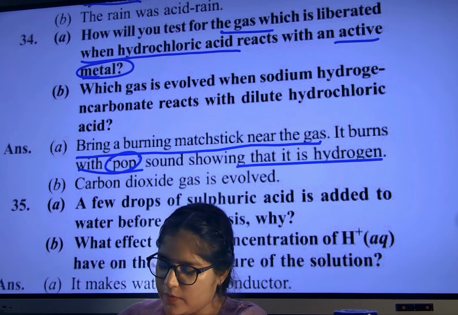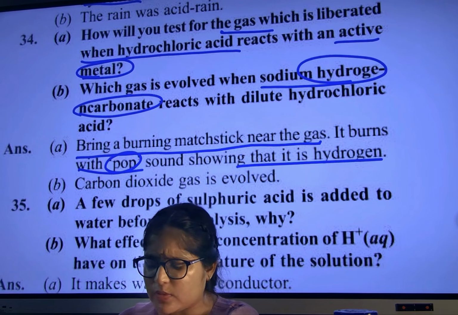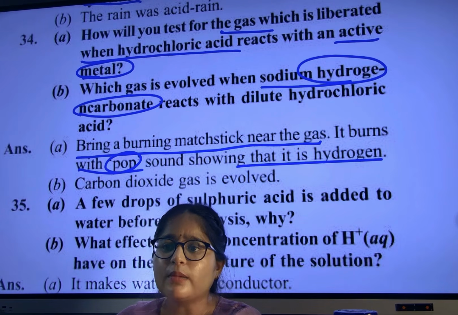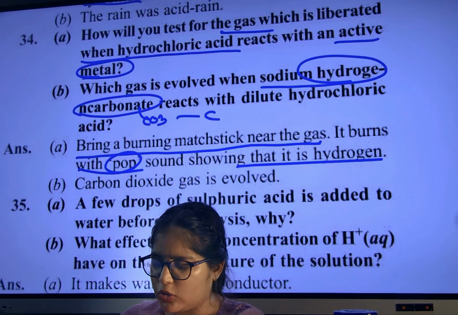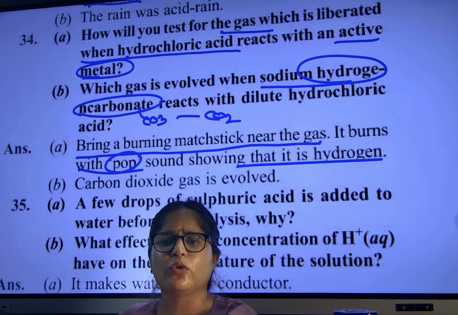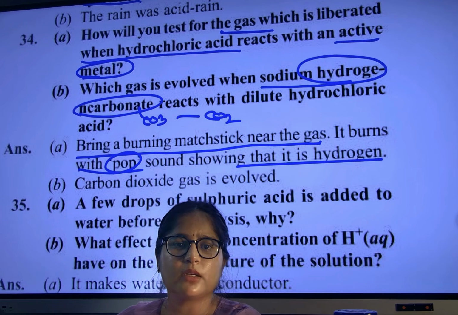Next question. Which gas is evolved with sodium carbonate? Carbonate means which gas? Carbon dioxide. Carbonate means CO3, so CO2. And how will you identify it is CO2? Brisk effervescence. These words you have to write down in your answer. Easy. Now you are getting confidence, then you can write something in your exam.